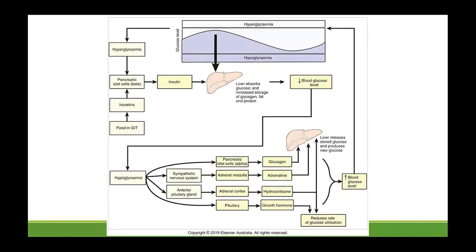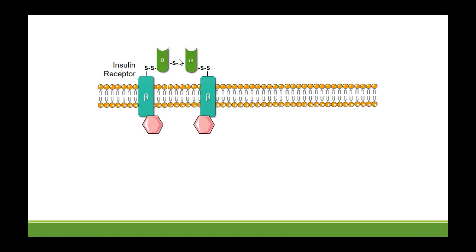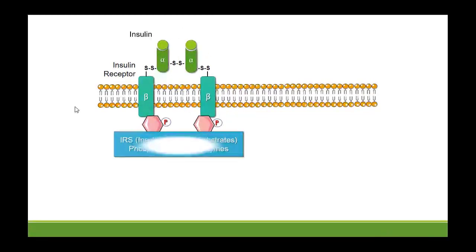This is a typical insulin receptor, which is present on virtually all cells in the body. So this is the cell membrane. This is the insulin receptor. It is a tyrosine kinase receptor. When insulin binds to this receptor, there is a change in the receptor.